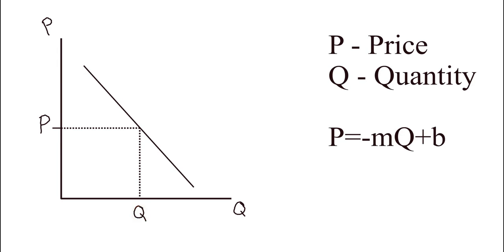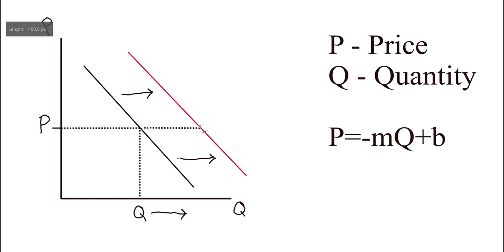Let's say that there is an increase in the quantity demanded. So quantity increases. And what happens to our demand curve in this case? Well, our demand curve shifts to the right. And what does that mean when we say shifts to the right?